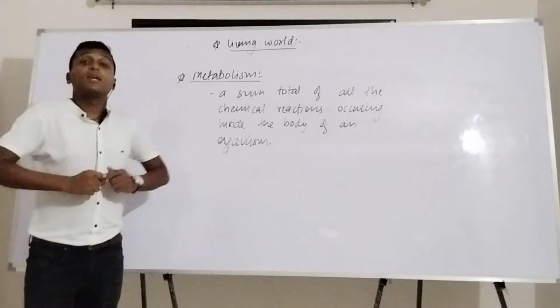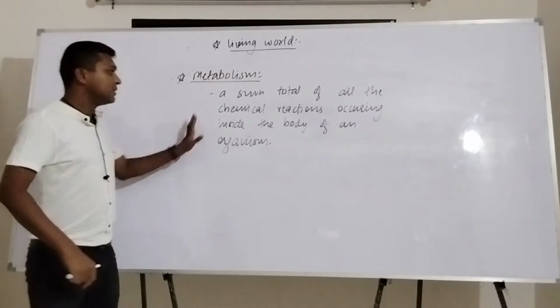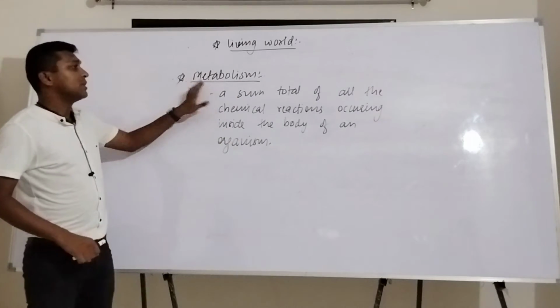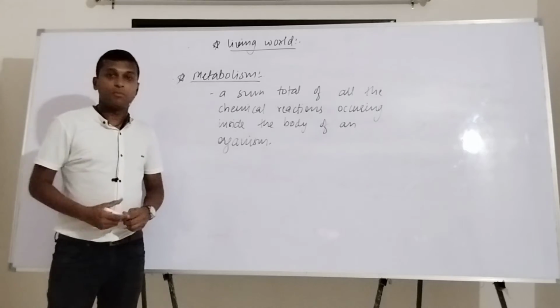A sum total of all the chemical reactions that are occurring inside the body of an organism, collectively they are called metabolism.